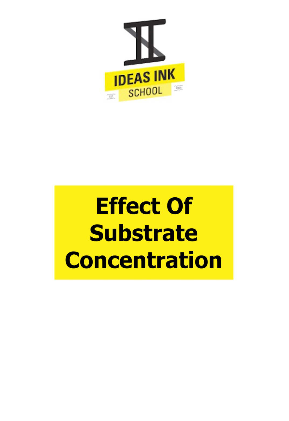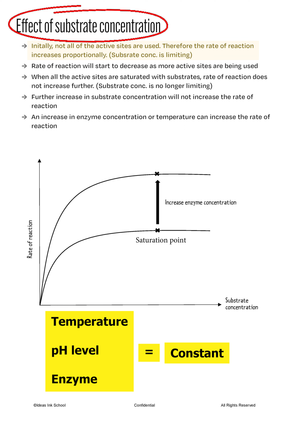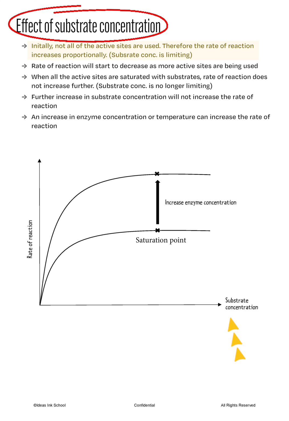Lastly, we will discuss the effects of substrate concentration on enzyme activity. Please pause the audio and refer to the notes for a better understanding. Let's begin. In this experiment, we are keeping temperature, pH and enzyme concentration constant. The only independent variable being changed is the substrate concentration.